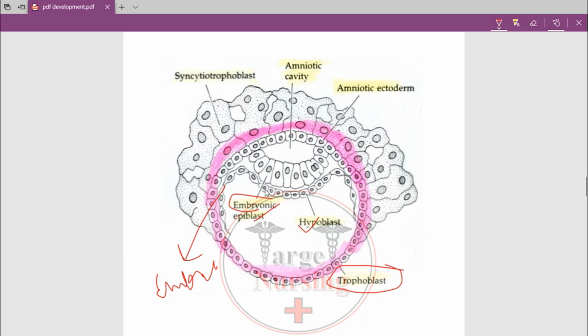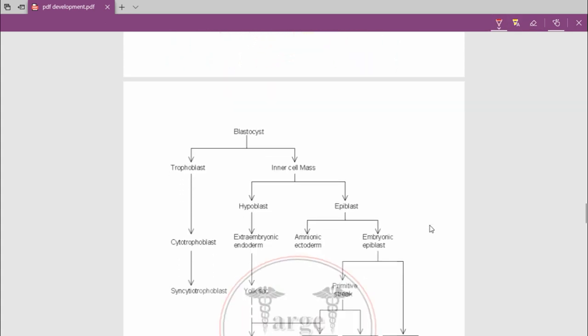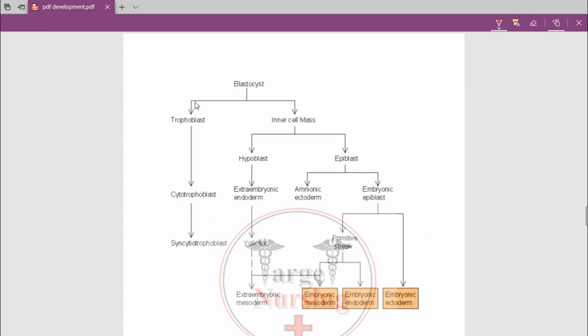So you can see epiblast, this is epiblast and this is hypoblast, and fluid starts collecting between them, and it will divide the epiblast into two parts. So this is epiblast and this is also epiblast, so it will divide it into two parts, forming the amniotic cavity. Okay, as we have studied, so the diagram will be clear to all, and this is a flow chart.